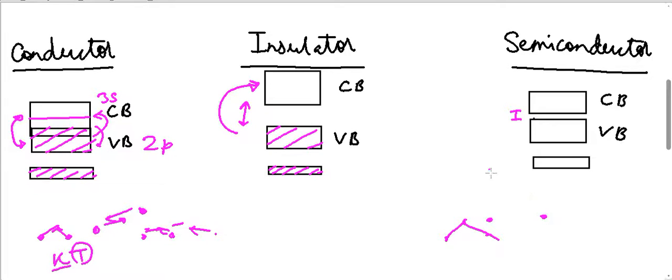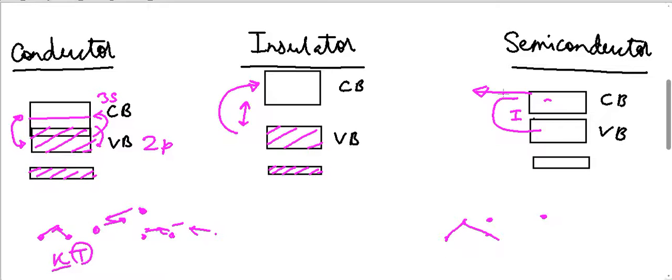But statistically, millions and millions of electrons collide constantly, and out of those collisions, at least a few thousand transfer enough energy that some electrons go from the valence band to the conduction band, and then they can help in conducting electric current.